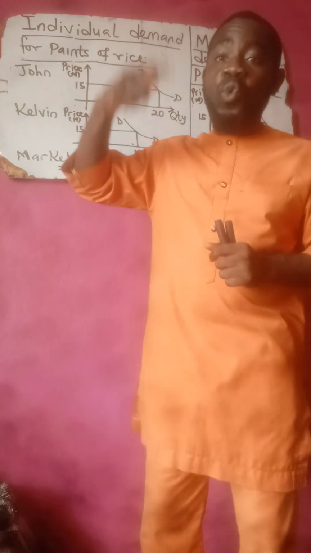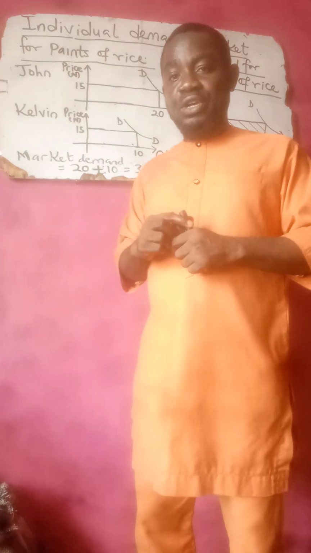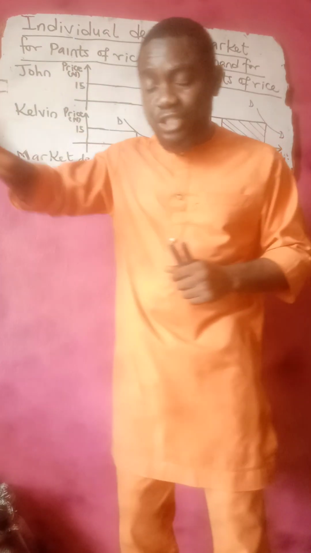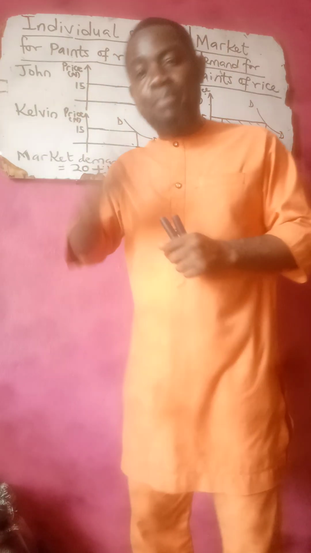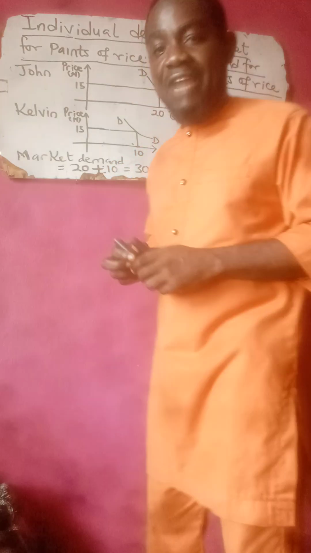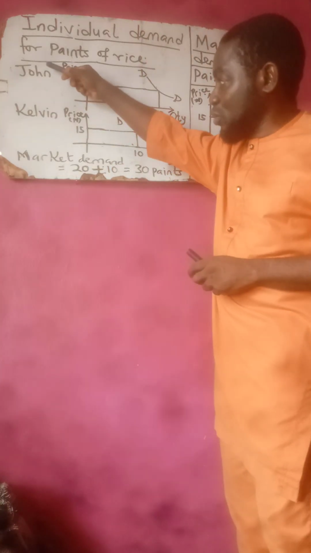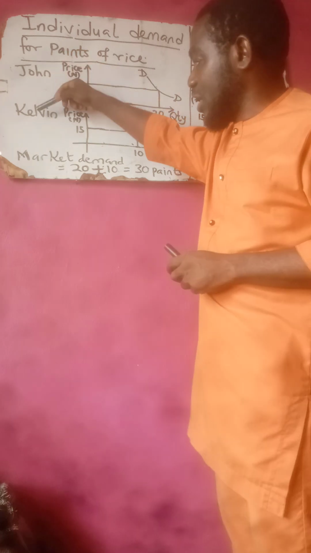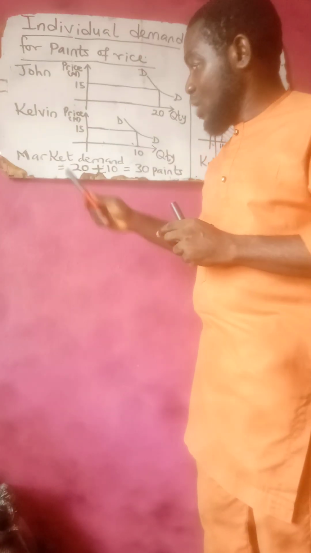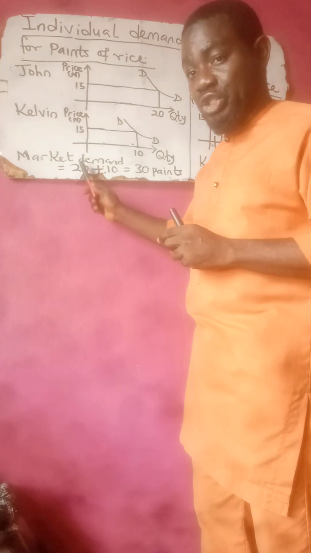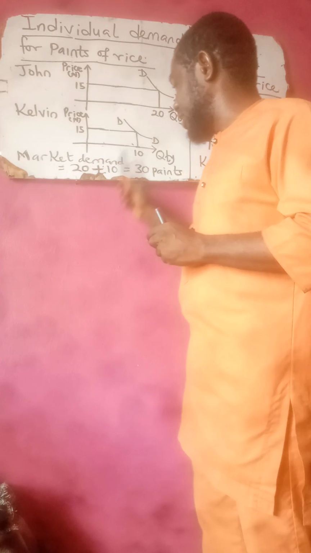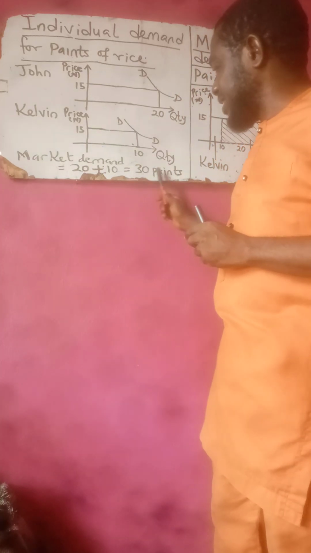If you want to derive the market demand for these two consumers, John and Kelvin, we have calculated it by summing up the quantity of pints of rice consumed by both individuals: 20 plus 10 gives us 30 pints. So the market demand is 30 pints.